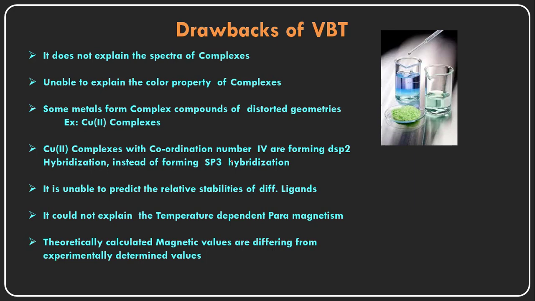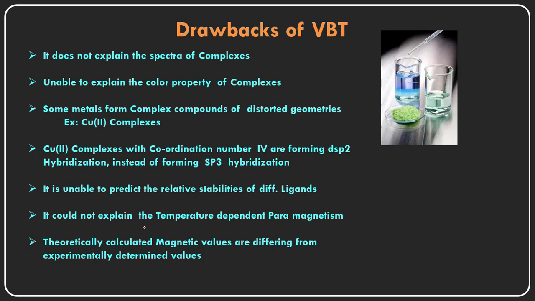And the magnetic values are a very important point. The theoretically calculated magnetic values differ from the experimentally determined values. On this I'm going to prepare one more video.